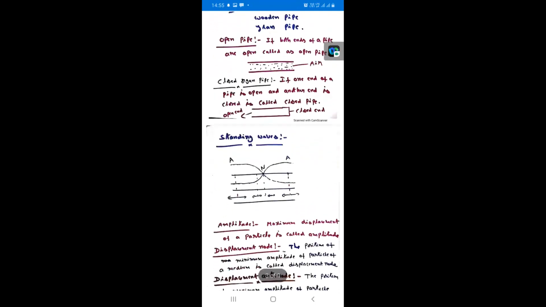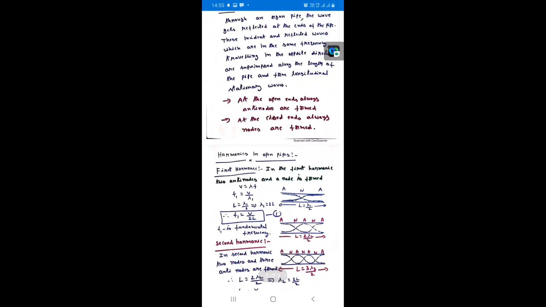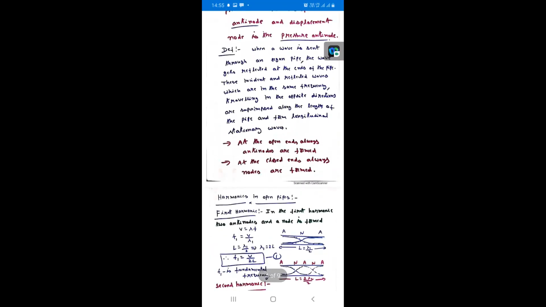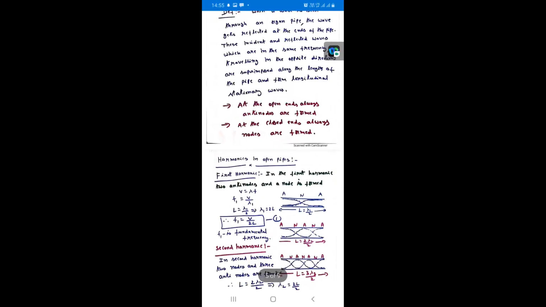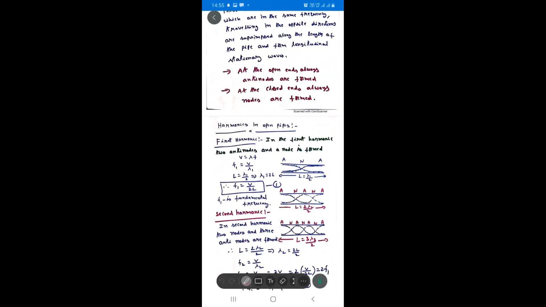Okay, students. So our definitions of antinodes and so on are over. At the open ends, antinodes are always formed. At the closed ends, nodes are always formed, because the incident and reflected waves overlap out of phase.